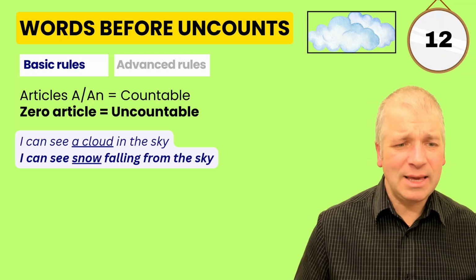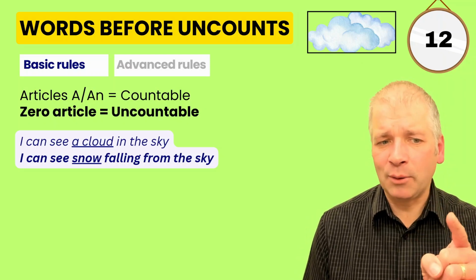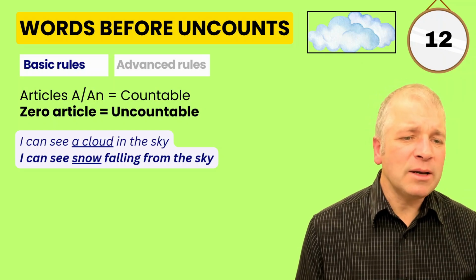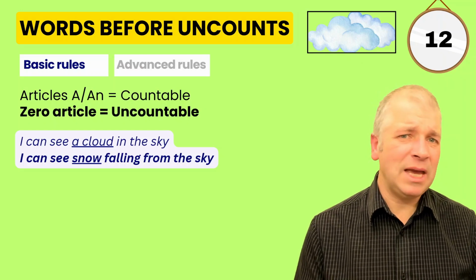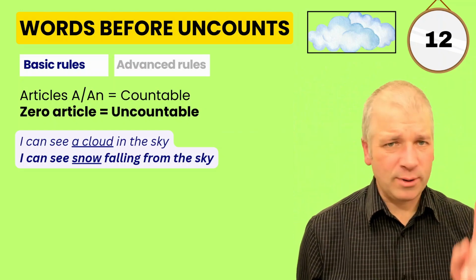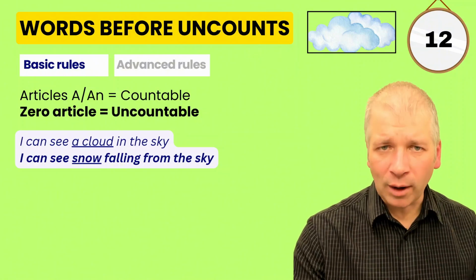So I can see a cloud in the sky. This means one individual cloud. But I can see snow falling from the sky. Here we mean all of the snow, whether it's one piece or 1,000 pieces. It's all just snow, no article.